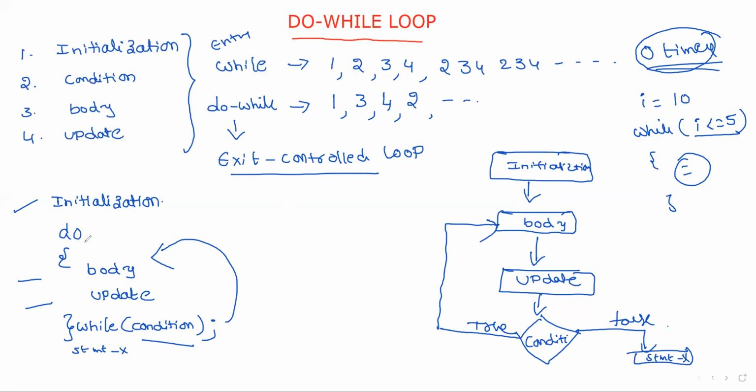But coming to do while, even though the condition is false, we are performing the operation. That is, the do while loop is executed at least one time.